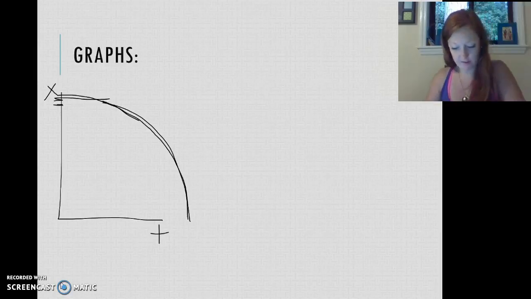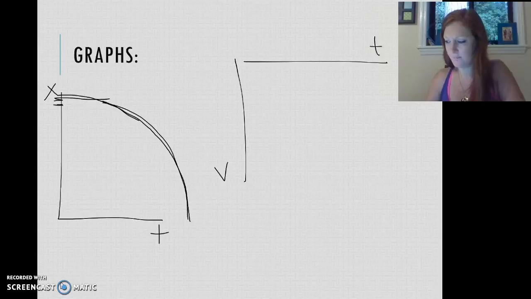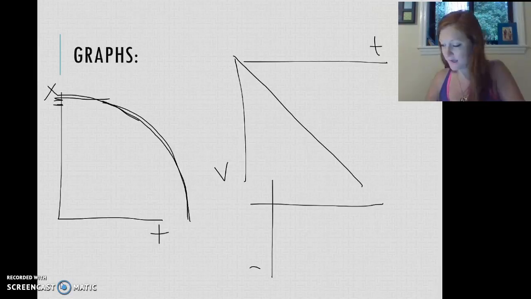For our v versus t graph, well, our velocity is downward the whole time, but we're accelerating at a constant rate, so our velocity is changing at a constant rate, and we can go figure out these values if we wanted. And then for acceleration versus time, we've got this negative